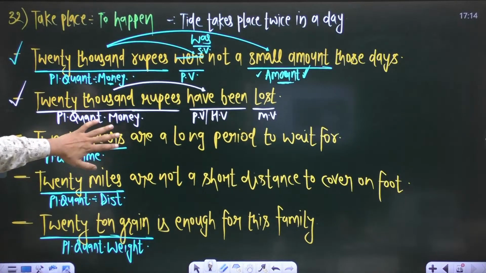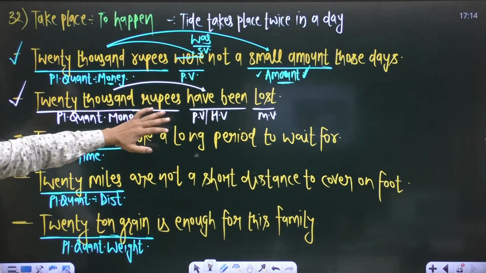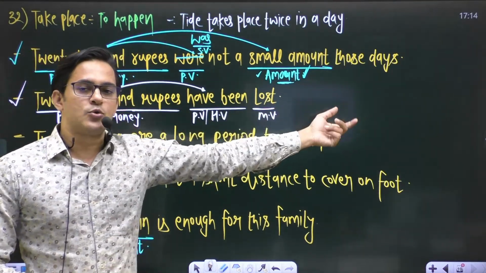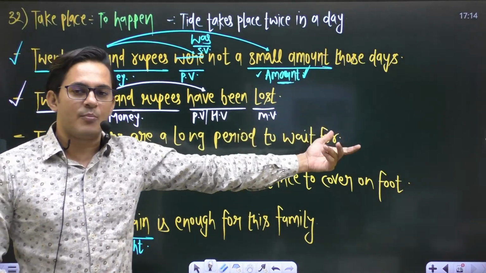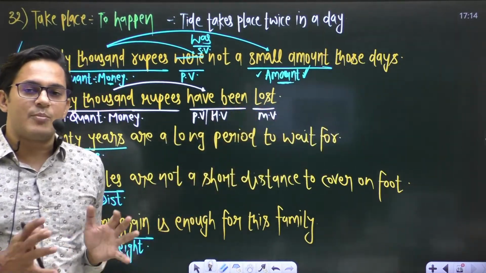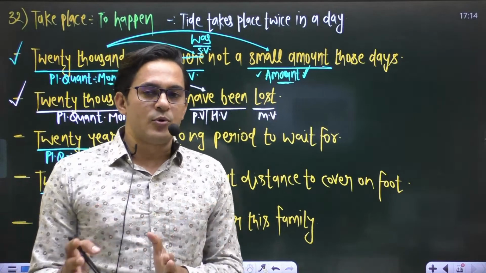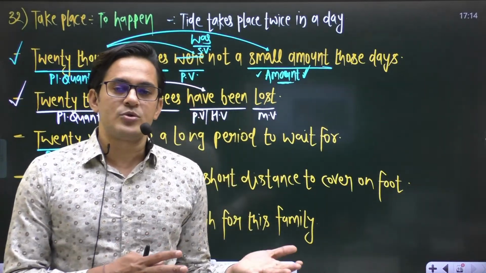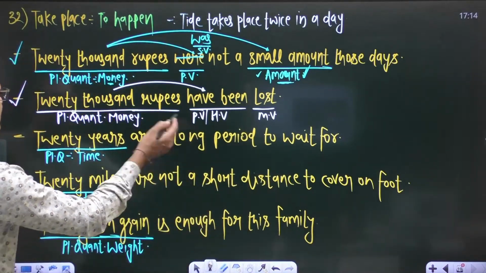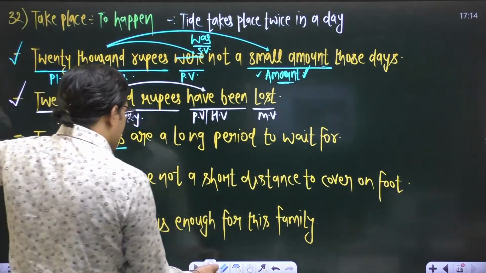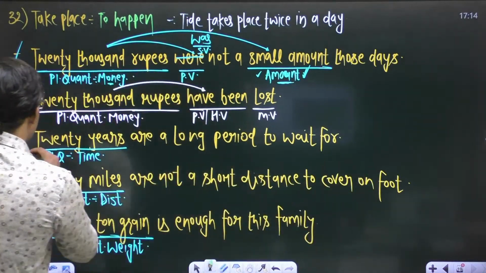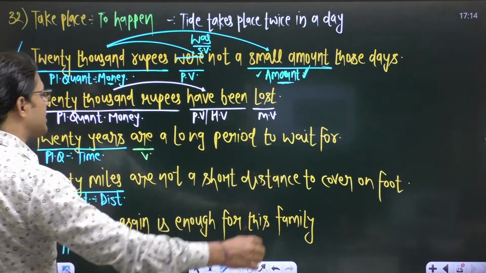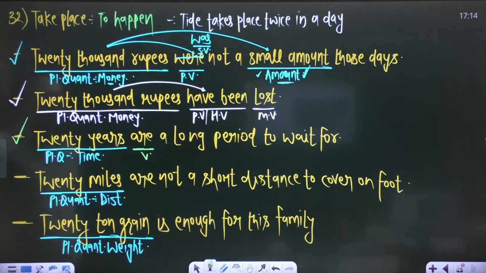We don't have any error in the second sentence, because this plural quantity is not going to be used as an amount. If there is no amount, plural subject demands a plural verb, and if plural quantity denotes an amount, we use a singular verb in that particular sentence. Okay, in the third sentence, you can observe here 20 years. 20 years are a long period to wait for.